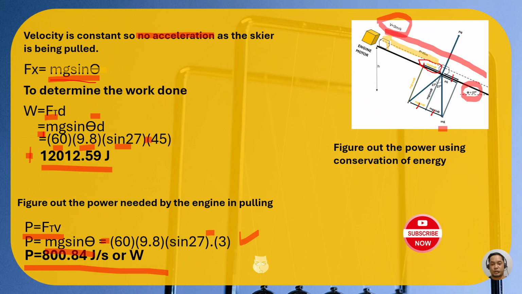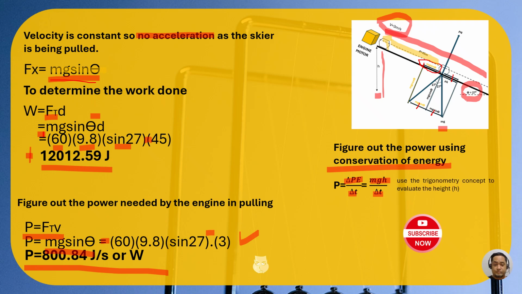Now let's figure out power using conservation of energy. We have power is equal to, we will be using potential energy here because it involves height. If you notice on our diagram, we have height here. So it's good to utilize the change in potential energy. And potential energy is mgh. So we can get the height out from it. What's the height? And then we can also calculate the time if we want, right? Because we have a variable of time here.